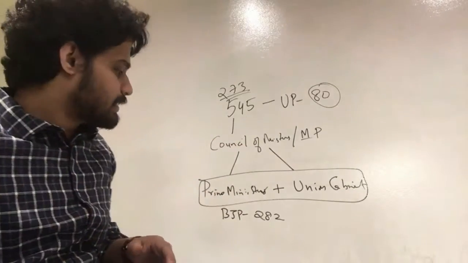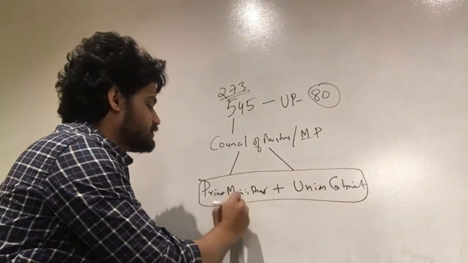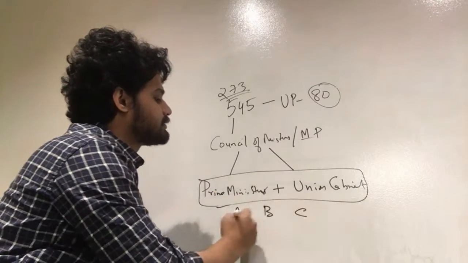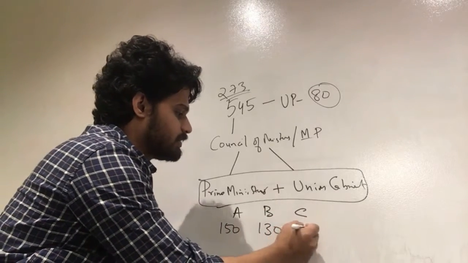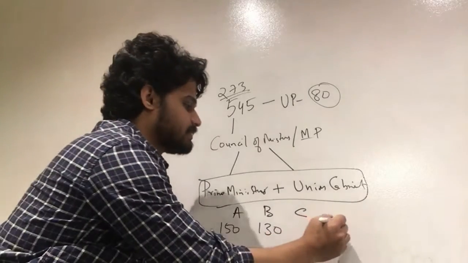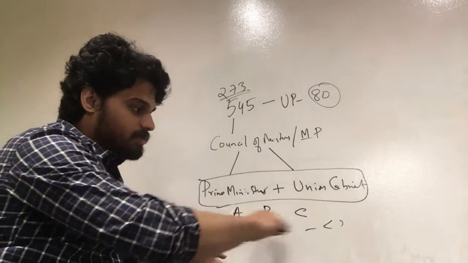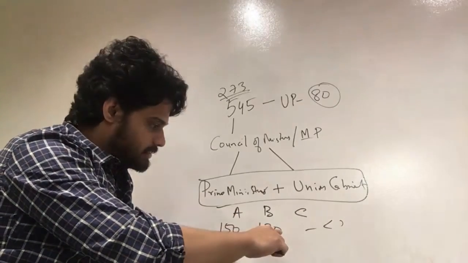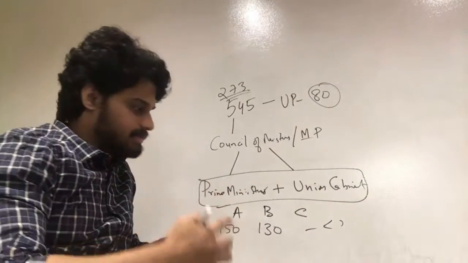So let's say none of the political parties hit the majority, right? For example, let's say there are 3 political parties, A, B, and C, and A has 150, B has 130, and C has the rest of this, which is less than the majority. Think of it like that. So if none of the political parties hits the majority, then they have a chance to form an alliance.